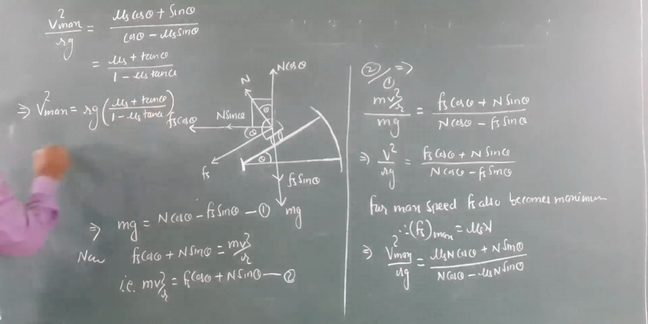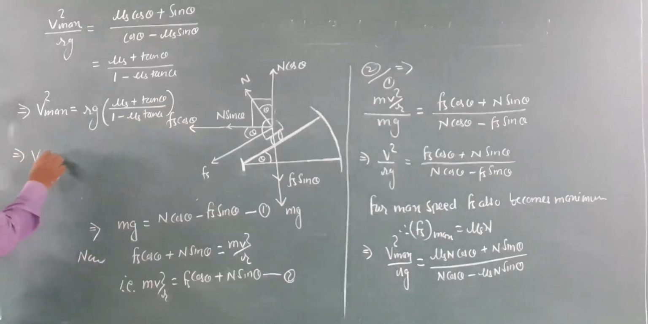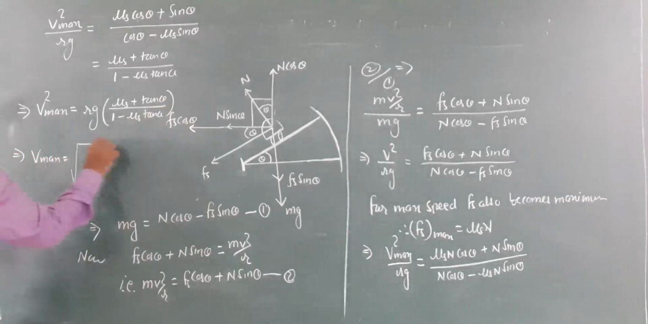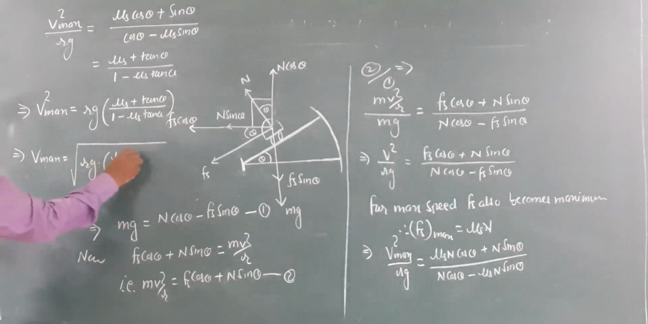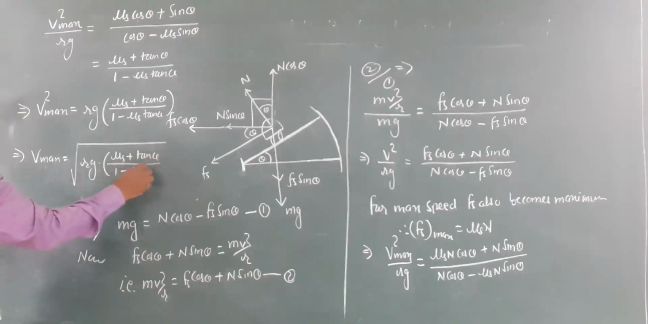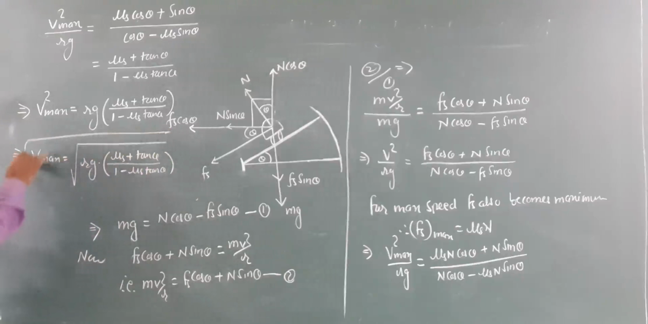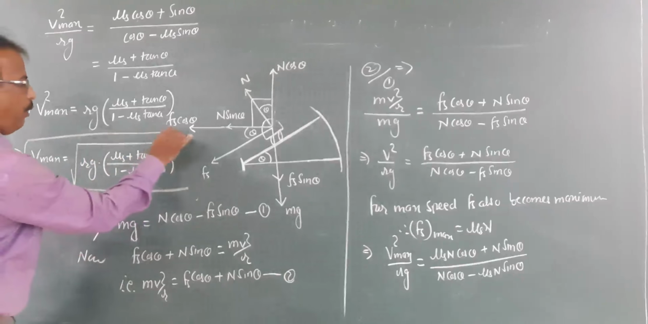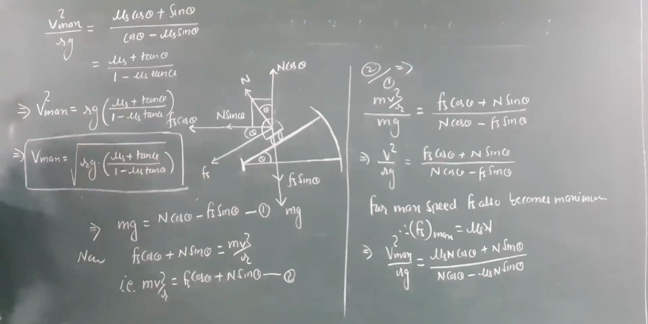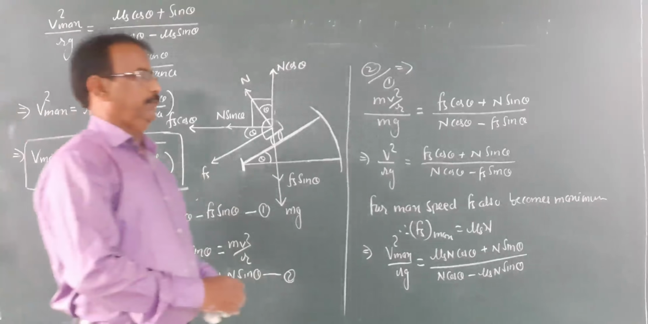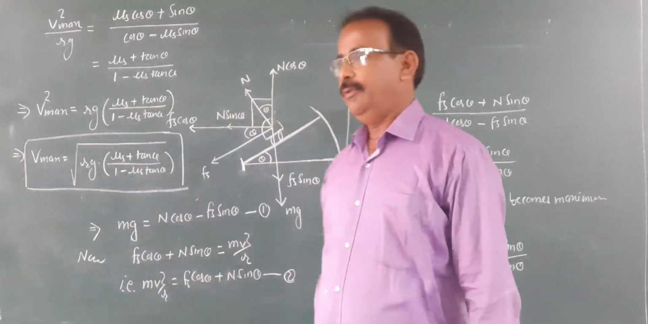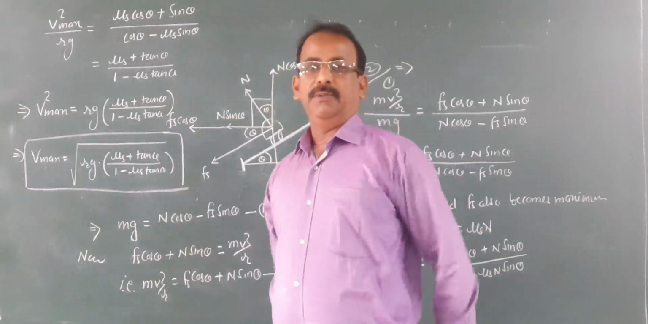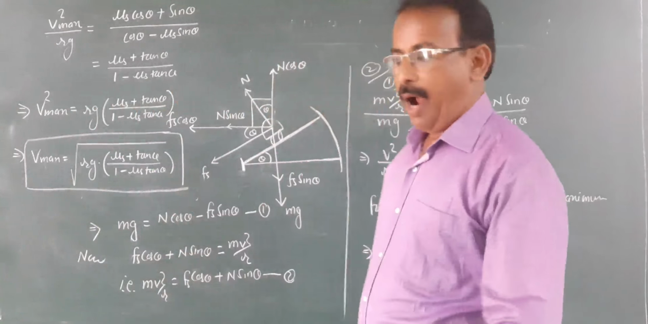You get the maximum speed limit for a banked road: v square maximum equals rg into mu s plus tan theta upon 1 minus mu s tan theta. This is the maximum speed limit for a banked road.